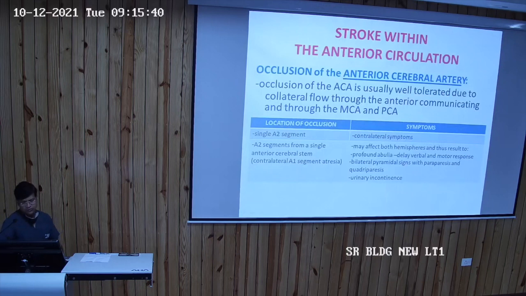Occlusion of the anterior cerebral artery is usually well tolerated due to collateral flow through the anterior communicating artery and through the middle cerebral artery and the posterior cerebral artery. Whenever the posterior or the middle cerebral artery occludes, the patient will have more clinical manifestations than when the patient has occlusion of the anterior cerebral artery, because the anterior cerebral artery has good collateral formation.